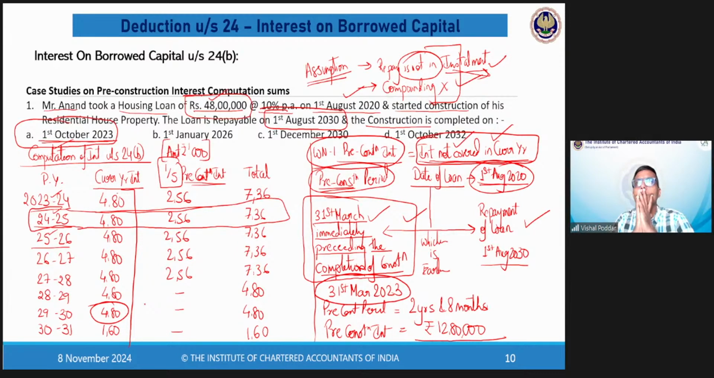3,20,000 plus 9,60,000. Yes, sir. आ गया बेटा? Yes, sir. Good. Okay, thank you, sir. Yes. I'm repeating this calculation again for the benefit of all. I'm repeating in Hindi on special request.